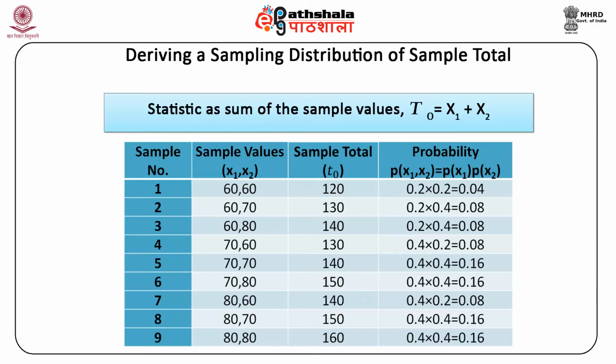So how do we calculate the probabilities? These are given in the fourth column. The first probability value, or the first cell value, is equal to the probability of (x1, x2), which is equal to the probability of x1 into the probability of x2. So we can calculate this as 0.2 into 0.2 equal to 0.04 for the first sample observation, and similarly for the last observation, 9, we have 0.4 into 0.4, which is equal to 0.16 as the corresponding value.